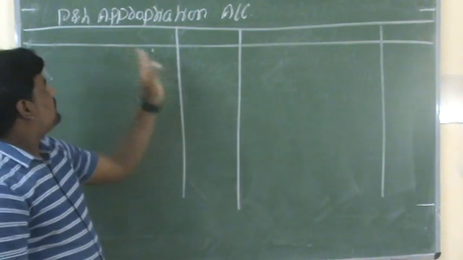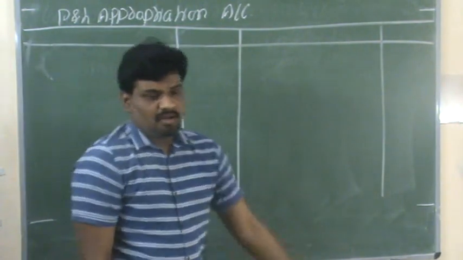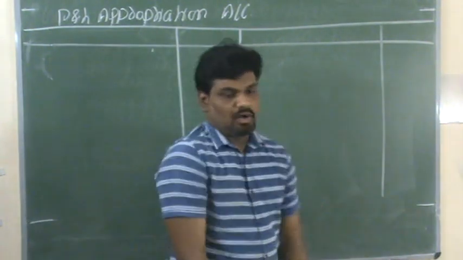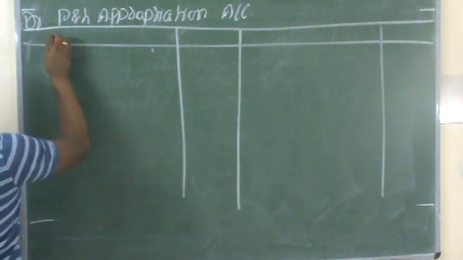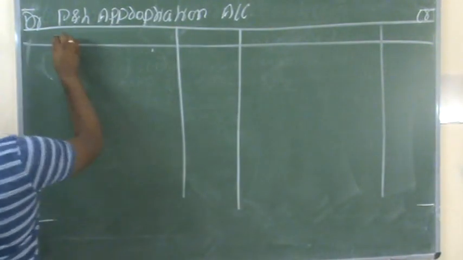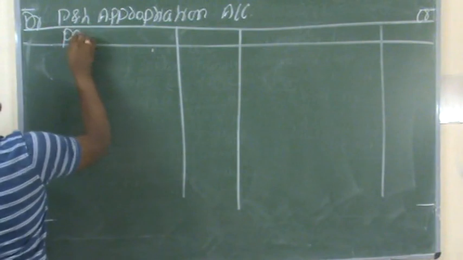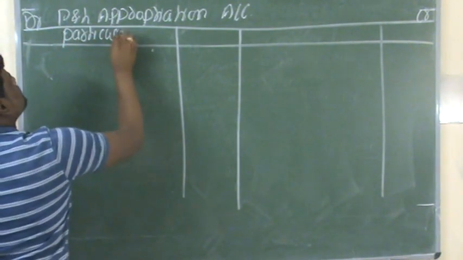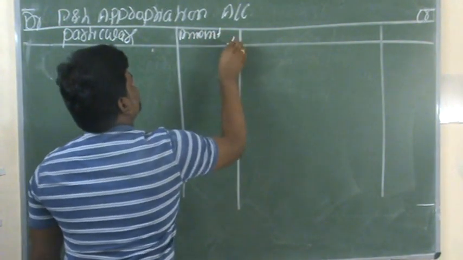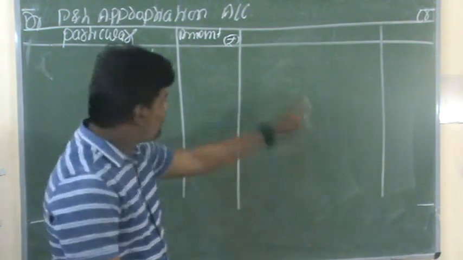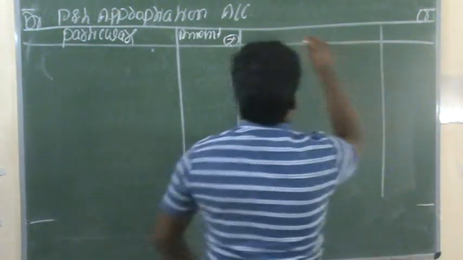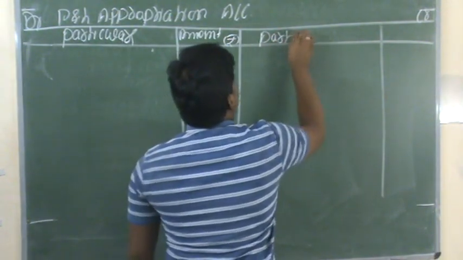For the preparation of the profit and loss appropriation account, we require 4 columns. So here, in the debit side 2 columns, in the credit side 2 columns. The debit side is the debtor and the credit side is the creditor. The debit side contains 1 column for particulars. The second column is for the amount. In that bracket you have to show the symbol of rupee. The same is in the credit side also: particulars and amount columns.